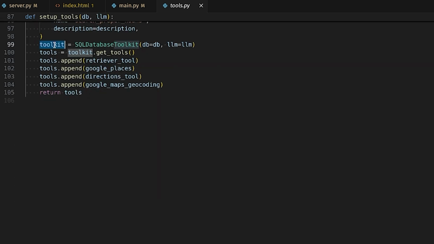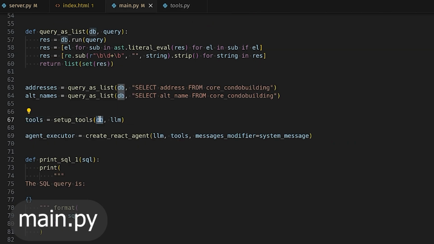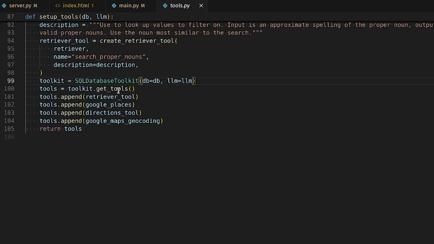We'll also create a toolkit by using the SQL database toolkit. We feed it db, which is just our local database connection. I'll show that in a second. And of course the LLM. Now we're gonna use the toolkit.get_tools method so we can get the list of tools. To this list of tools, we're basically appending all our custom tools and then we're returning it. So now we can go back to main.py.